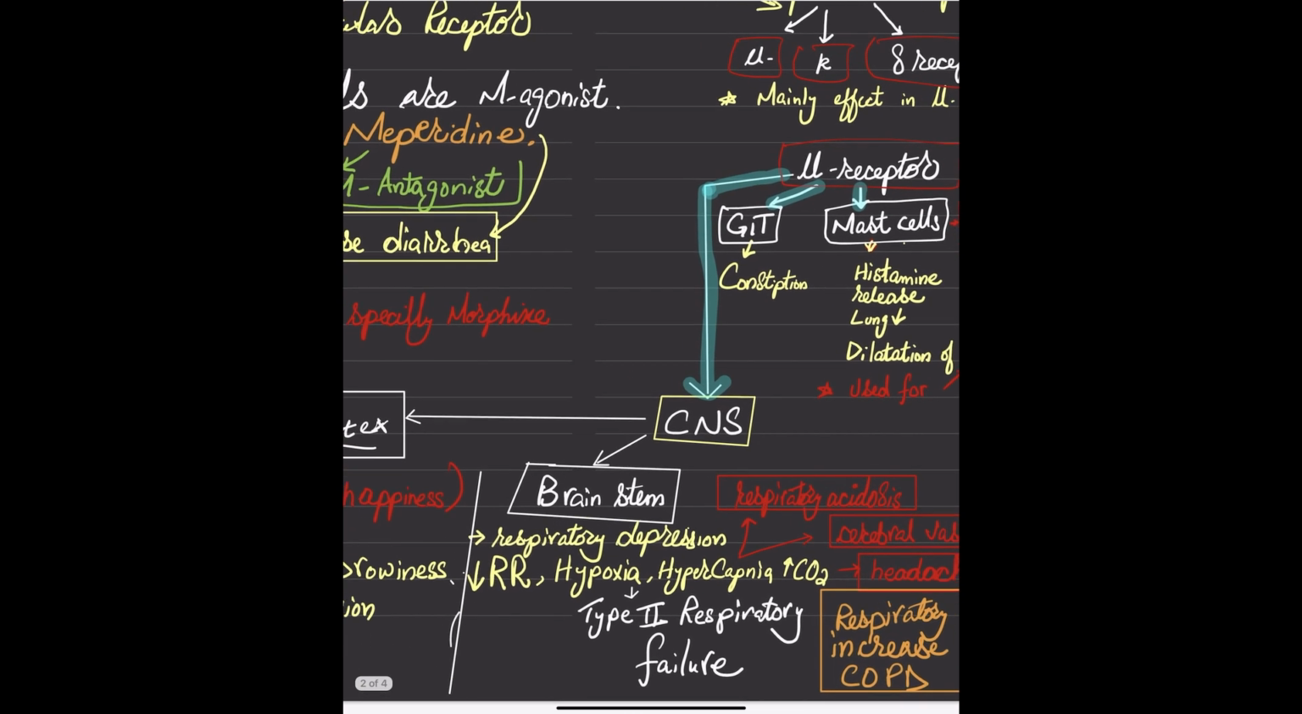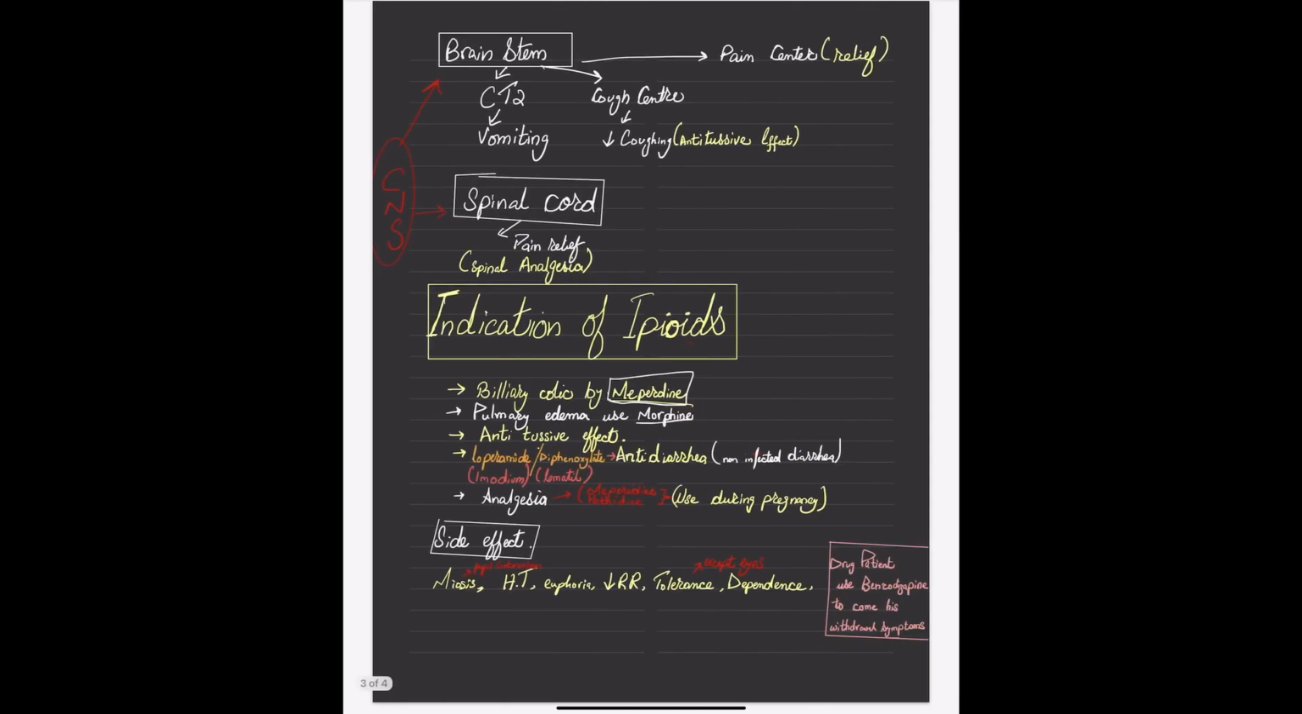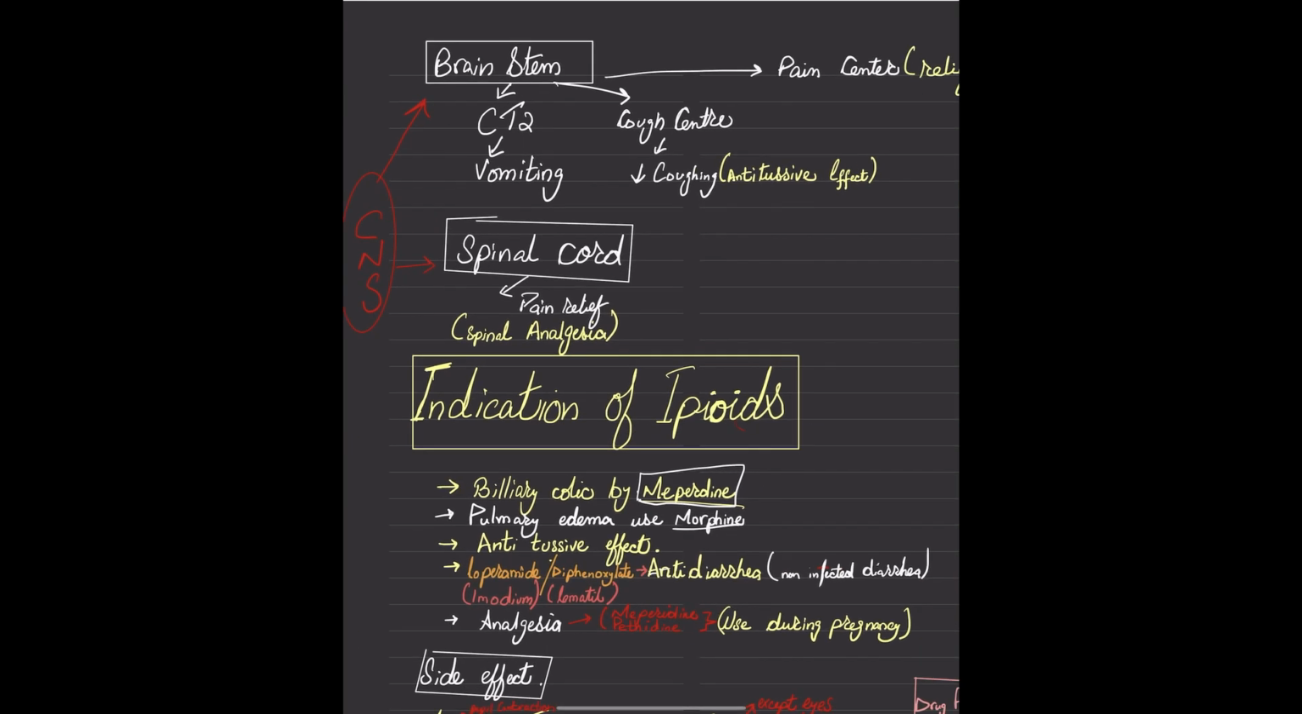So if the patient comes with a low respiratory rate, we can see that he has an overdose of these drugs. And when the patient comes with a high respiratory rate, it mostly happens because of COPD, chronic obstructive pulmonary disease. So now on the CNS, on the brainstem, it will relieve pain, like I talked about, and decrease cough, which we call the antitussive effect, and lead to vomiting. On the spinal cord, it can relieve the pain, and we call that spinal analgesia.